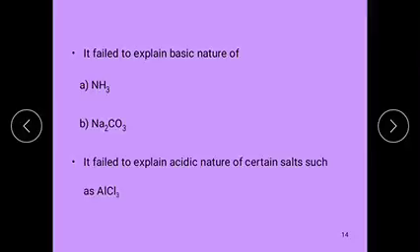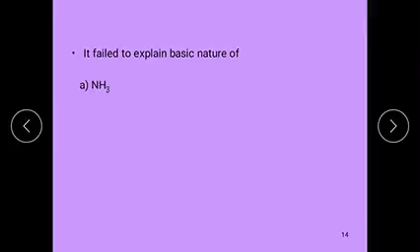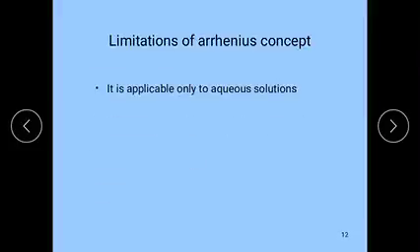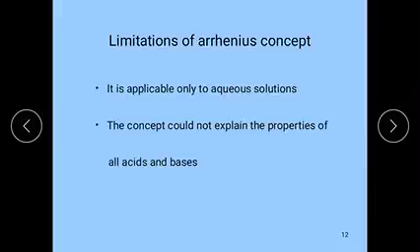Let us see once again the limitations of the Arrhenius concept. This theory is only applicable for aqueous solutions. And this theory could not explain the properties of all acids and bases.